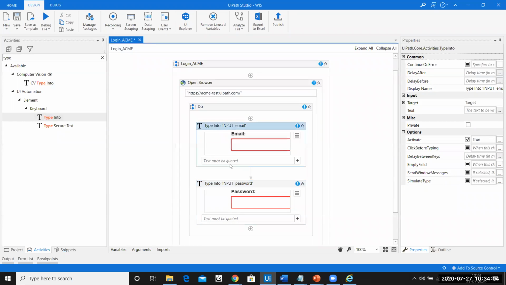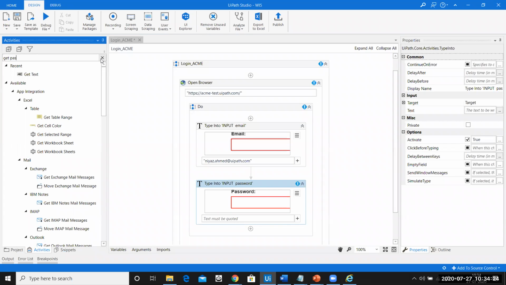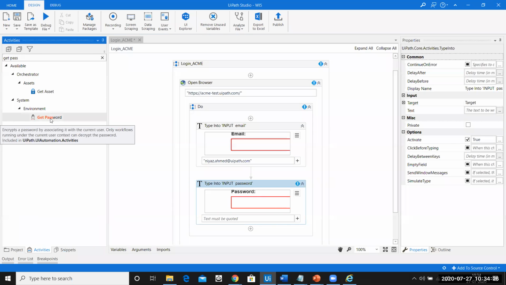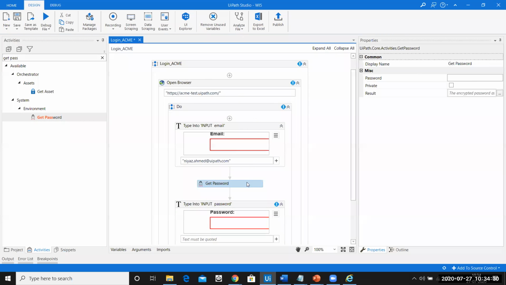Now I can type my username directly here in the double quotes. So I'll say this is my username for that website. Okay, nice. And the password. I don't want to show my password to any third person. For that also we have an activity. The activity name is called get password. So I'll drag and drop it here.